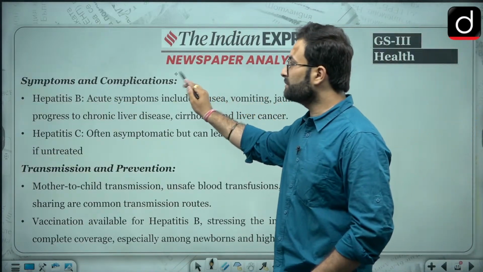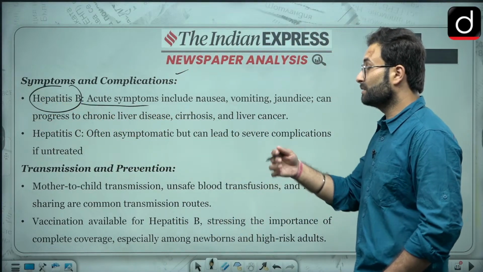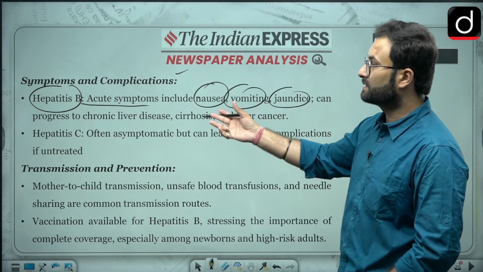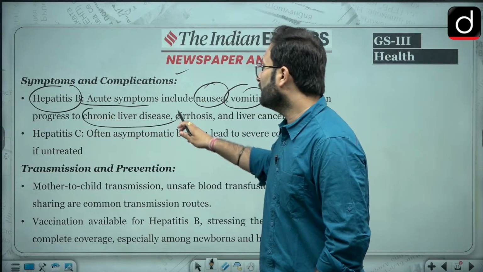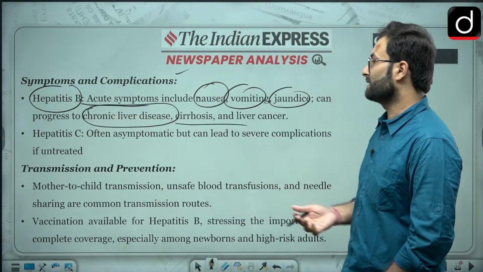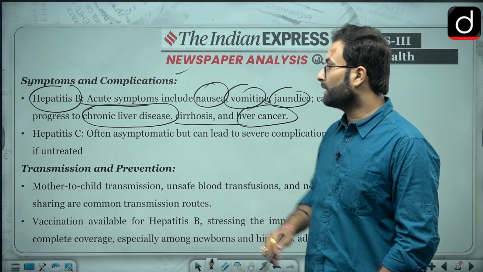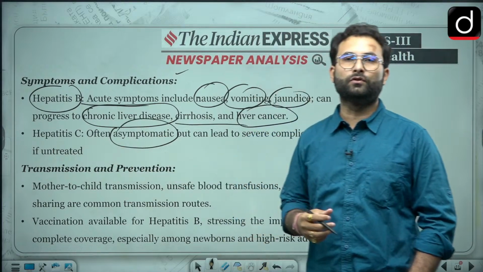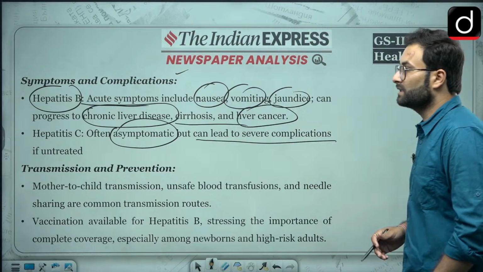There are certain symptoms, as I told you, in hepatitis B. When there are acute symptoms, that is nausea, vomiting, jaundice, and all these things can happen, and ultimately if there is a severe condition, it can be liver disease or liver failure as well. Then there can be liver cancer. When we are talking about hepatitis C, it is asymptomatic, like you will not be able to see the symptoms of it, but it can lead to severe complications if untreated.